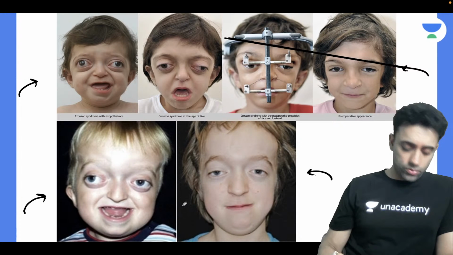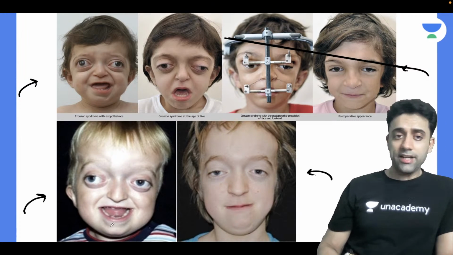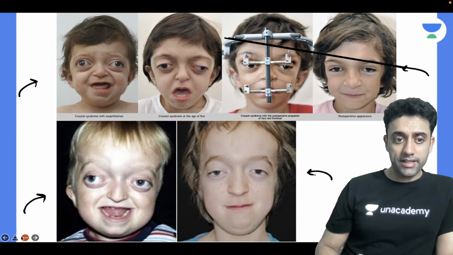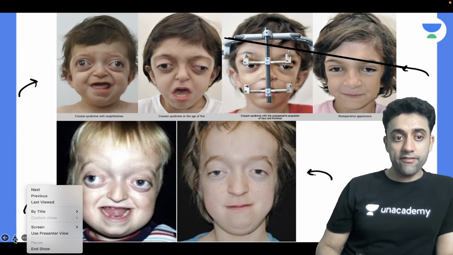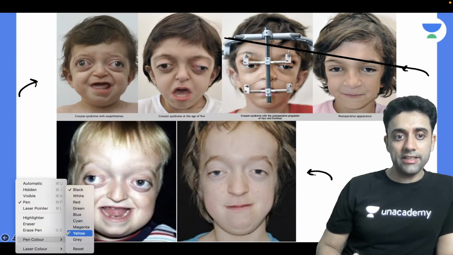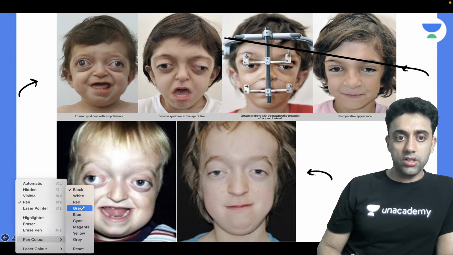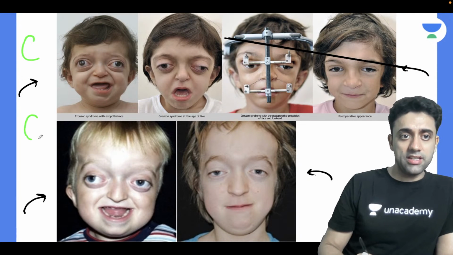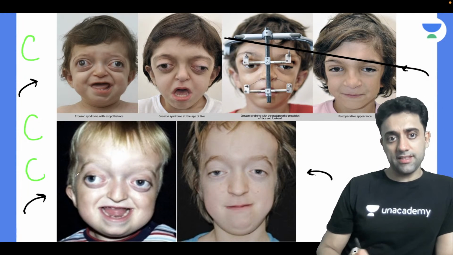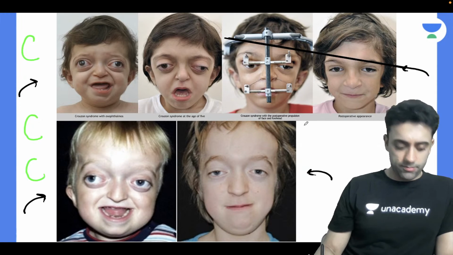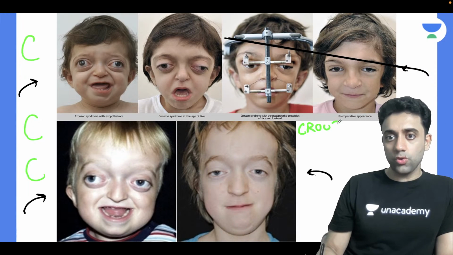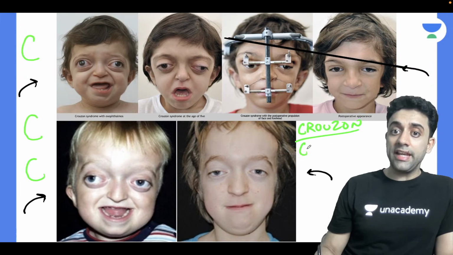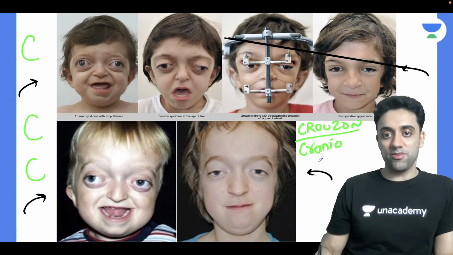So in which of the syndromes you get cosmetic correction done? Anyone? Cosmetic. So again I'm telling you dear, every syndrome has a highlighter. You don't have to learn from A to Z, only highlighters are important. So can we remember C, C and C? C, number one, C is Cruzen syndrome. This is Cruzen syndrome. Another C is craniofacial malformations.